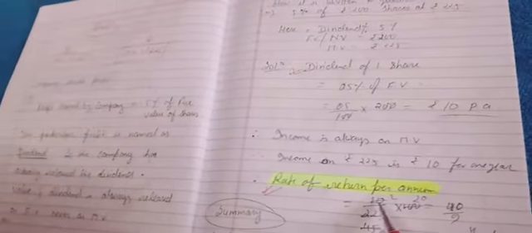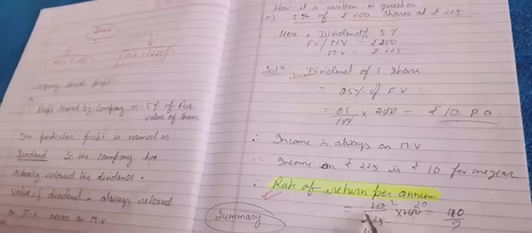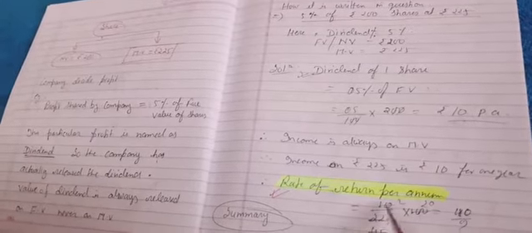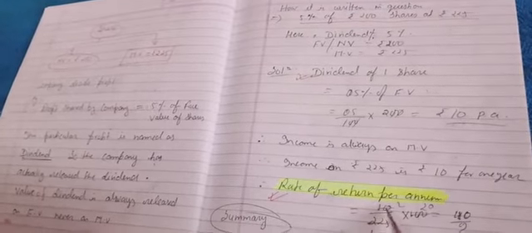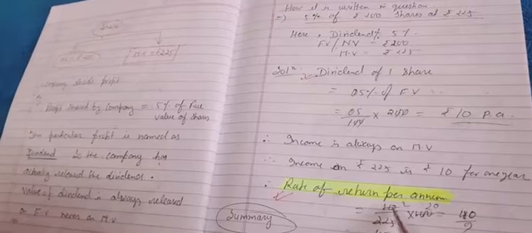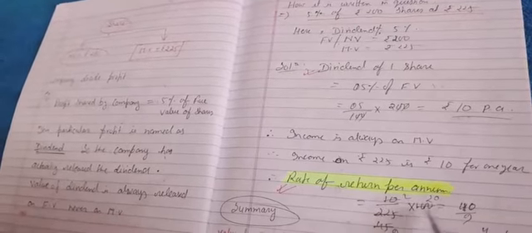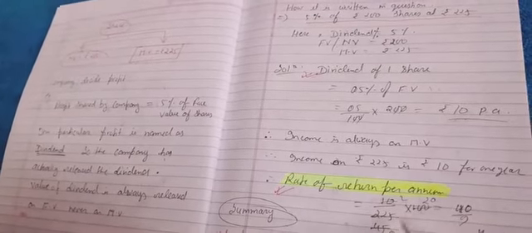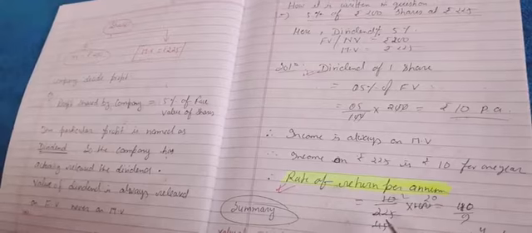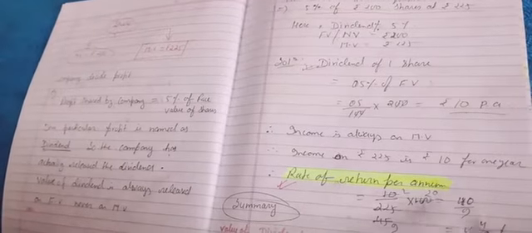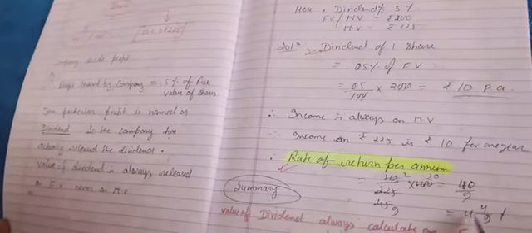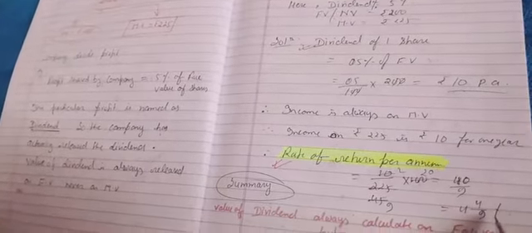He will write here that he got 10 rupees out of 225. It means this is dividend, not dividend percent. Okay, so we'll write dividend upon MV into 100. So what actual profit is he getting, what return is he getting? After calculation we got that he got 4 4/9% profit as return.